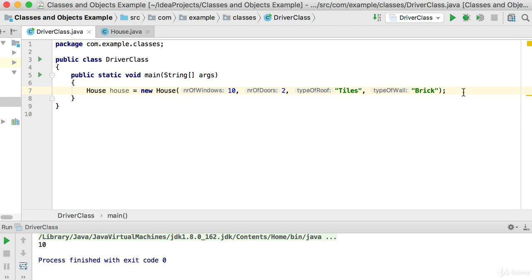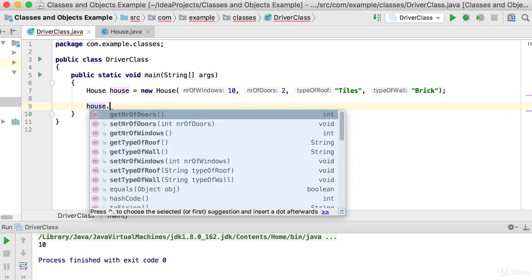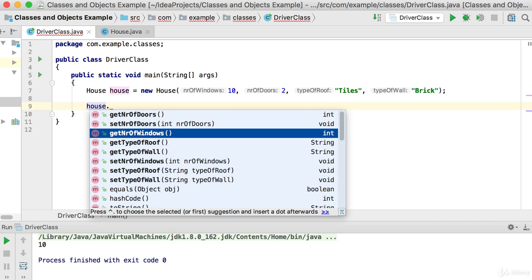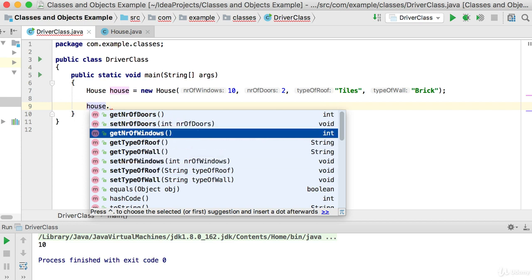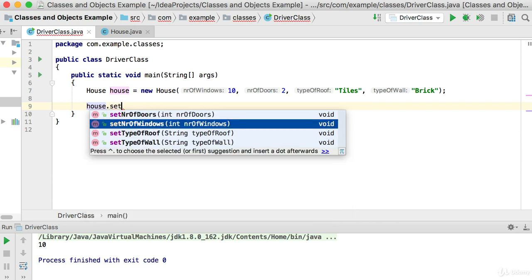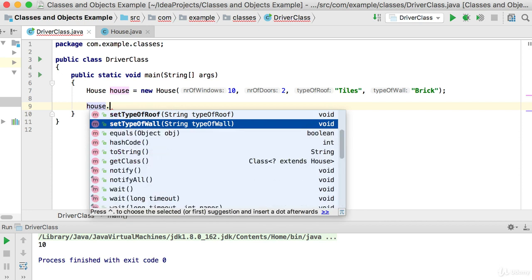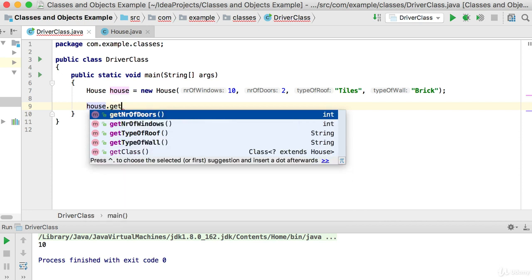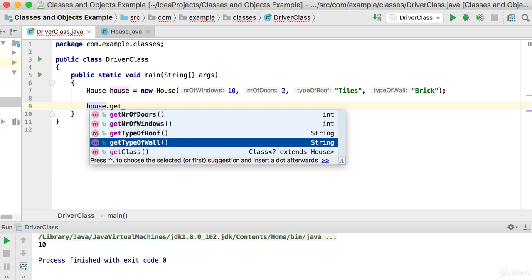Right, so now after this object has been created, we can now go to the house object there and put the dot. And you can see there's all the methods that we've got access to. We've got get number of doors, set number of doors, get number of windows. There will also be a set number of windows somewhere. Let's call it set number of doors, set number of windows, set the type of the roof, and set the type of the wall. We can also have the getters there, which will get the number of doors, get the number of windows, get the type of the roof, or get the type of the wall.